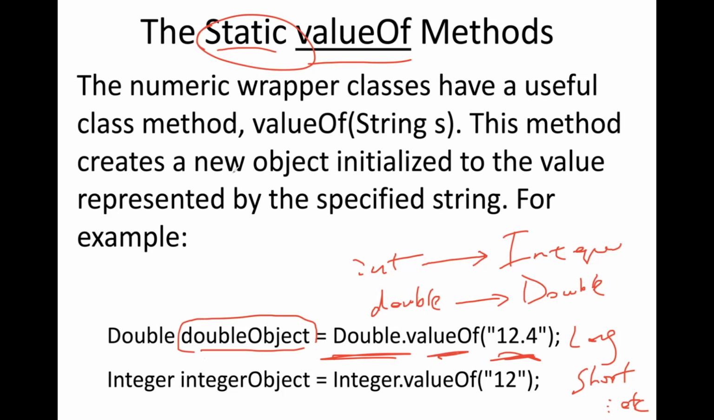This valueOf creates a new object. There are a lot of implementation details being hidden, but this dynamically creates an object of Double with that value 12.4 inside of it. Same thing with this Integer valueOf 12, which dynamically creates a new Integer object with the value of 12 sitting inside of it. And that object reference is called integerObject.